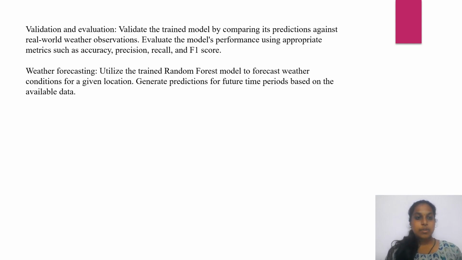Next one is weather forecasting. It is nothing but utilizing the trained random forest model to forecast weather conditions for a given location. That means we find the weather condition for a particular location or a particular area, to find the weather forecasting prediction using my random forest model. Next thing is generate predictions for future time periods based on the available data. Based on the data we have, like data pre-processing, using the data we'll predict the weather using the random forest model.